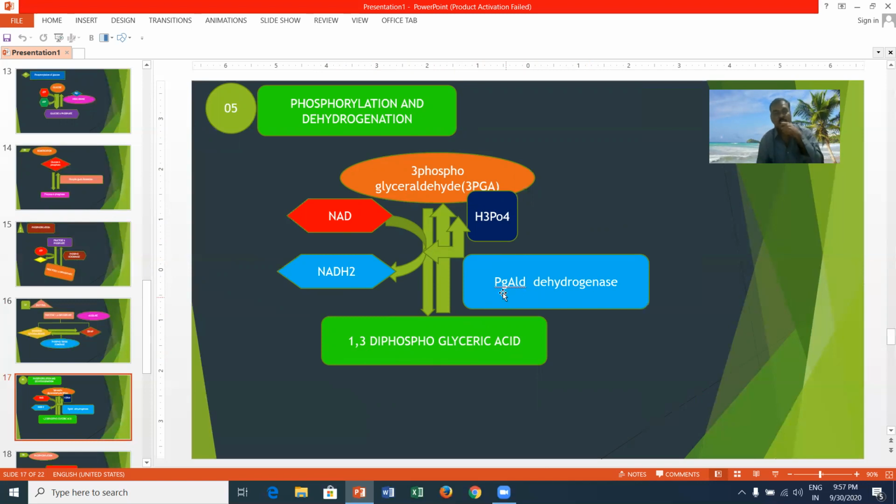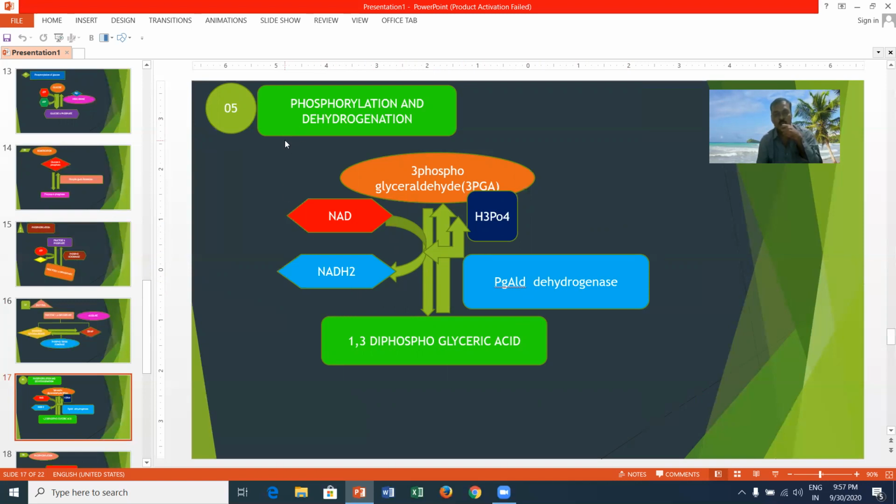Once again, the phosphorylation and dehydrogenation. 3-phosphoglyceraldehyde is converted into 1,3-diphosphoglyceric acid by means of phosphoglyceraldehyde dehydrogenase. First of all, the NAD is converted into NADH2. 3-phosphoglyceraldehyde gives away the 2 hydrogen ions to NAD and it is reduced to NADH2.